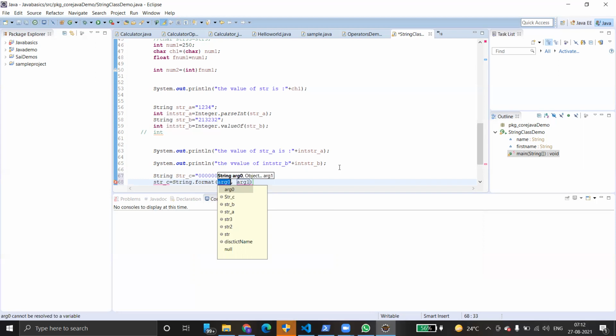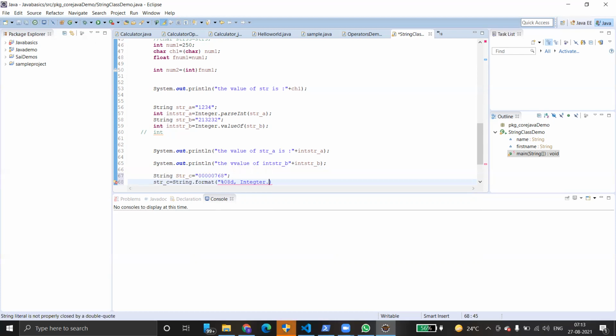There are 5 zeros here. So I'm going to give %08d, the total length being 8, and then convert this into an integer.